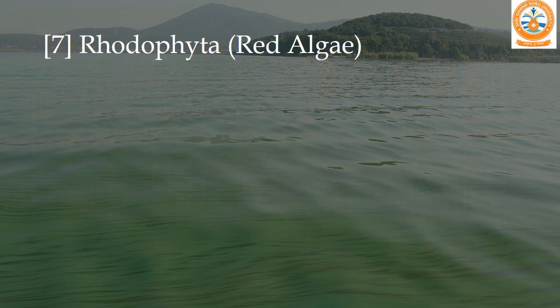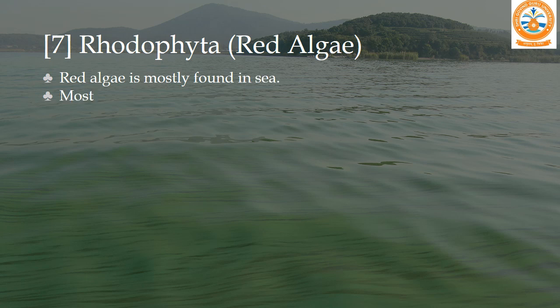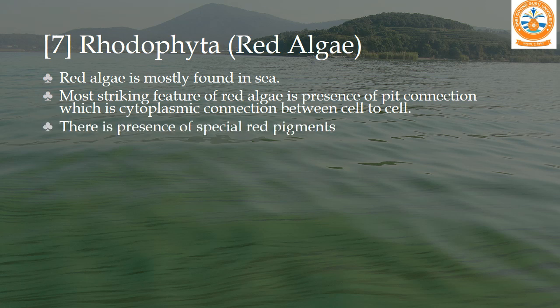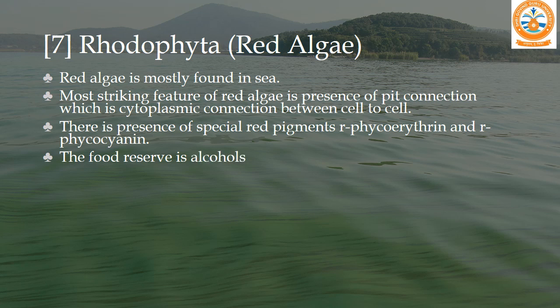Now we will go to the Rhodophyta, which is also known as red algae. Red algae is mostly found in the sea. The most striking character of red algae is the presence of pit connections, which are cytoplasmic connections between two cells, cell to cell. There is a presence of special red pigments called R-phycoerythrin and R-phycocyanin. The food reserve is alcohol, oil, but the most important one is Floridean starch.